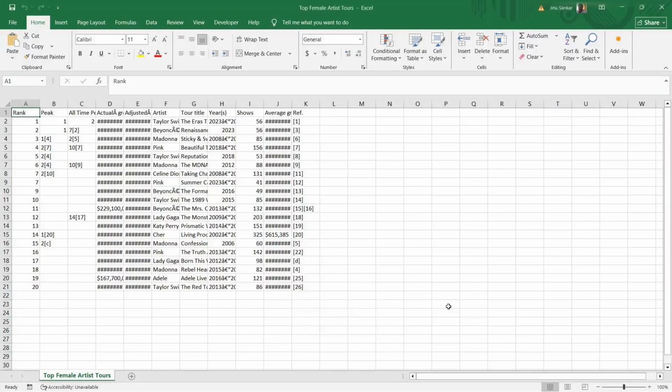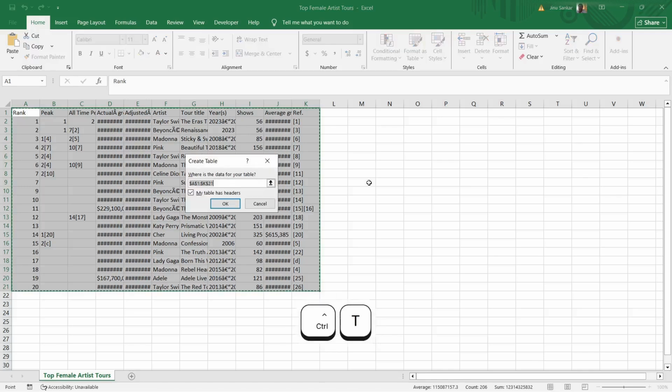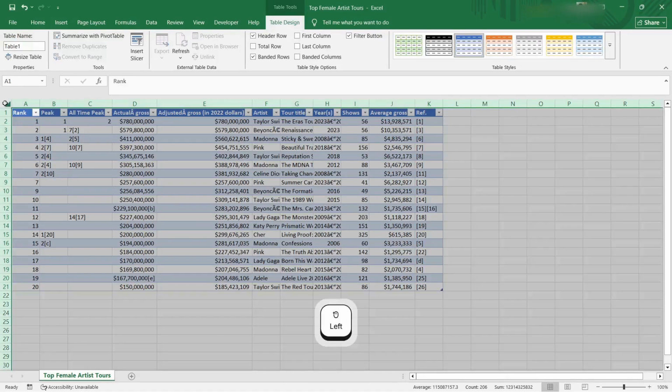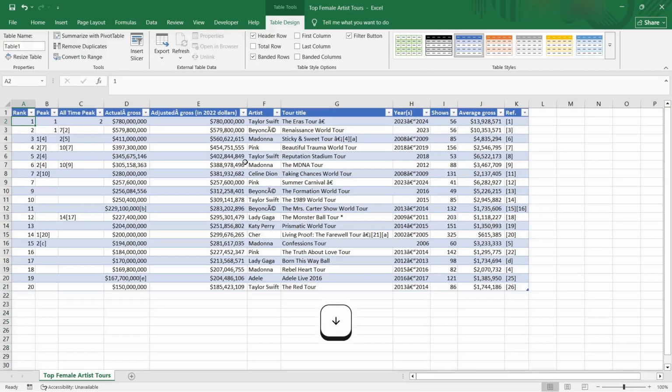So here we have a data set. It's a web scraped data set of the tours of the top female artists. I'll select all of the data with Control A, then turn it into a table with Control T, and press enter. Then I'll autofit, to see all of the columns and rows properly. I can do it here as well, but because nothing is spilling over, that's all set. Now this is in the form of a table, and we will follow our CLEAN framework.